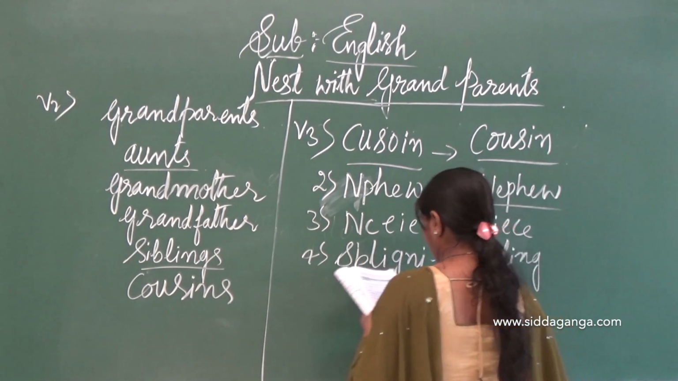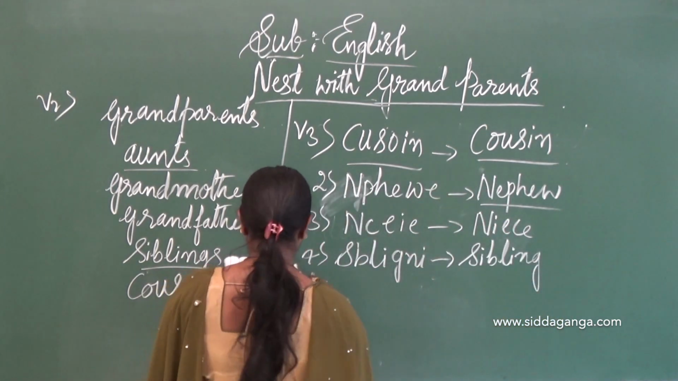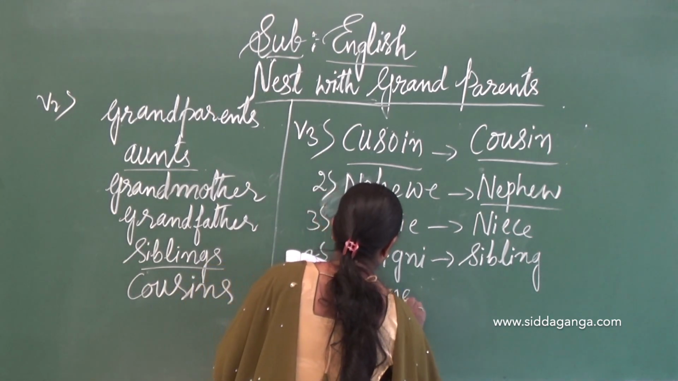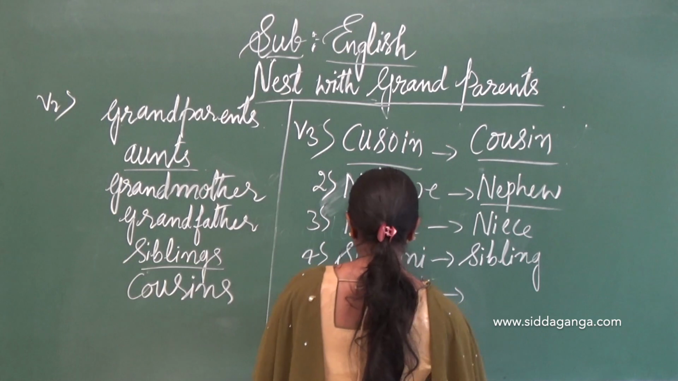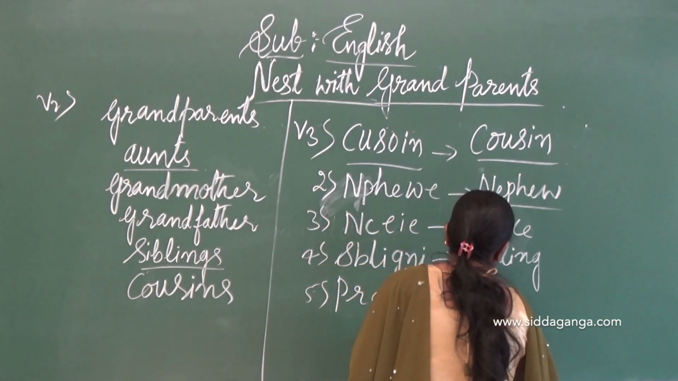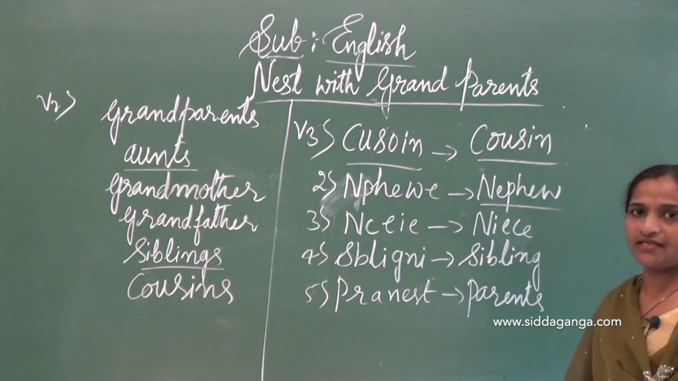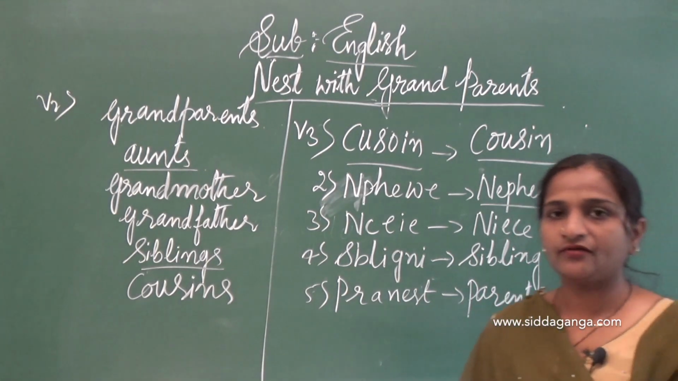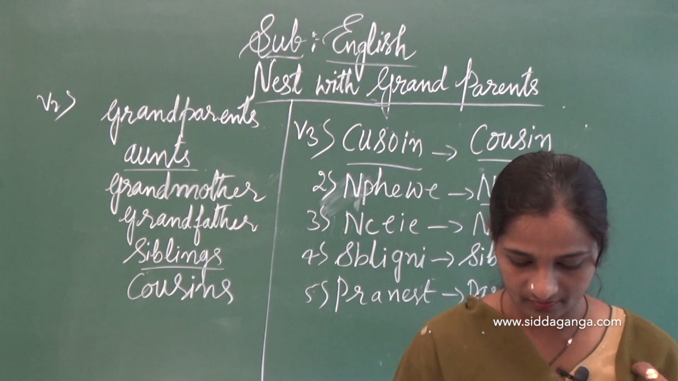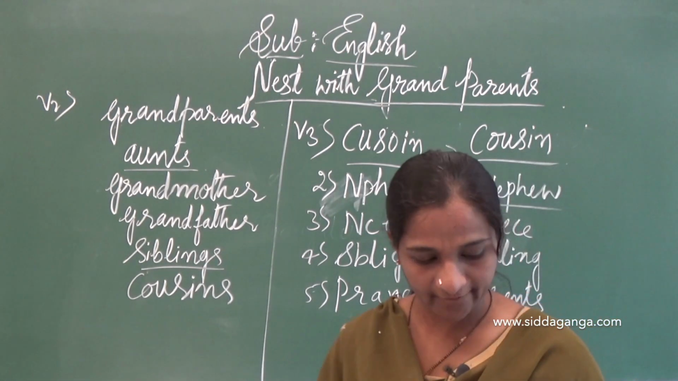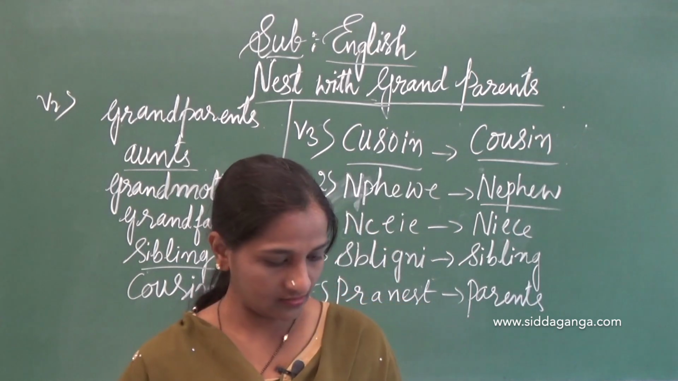Fifth one, RANEST is given there. It is parents. Parents. Understanding? Fill those blanks, dear children. So let's go through the V4.